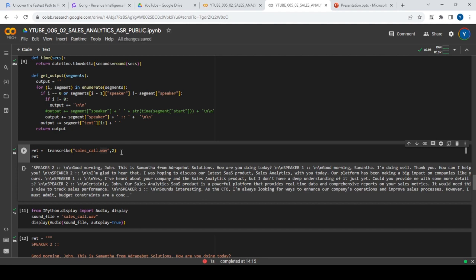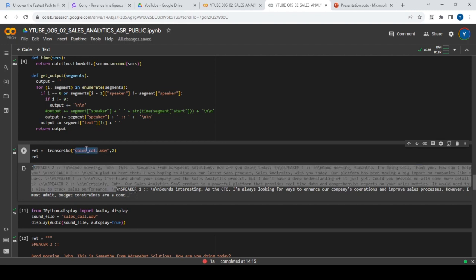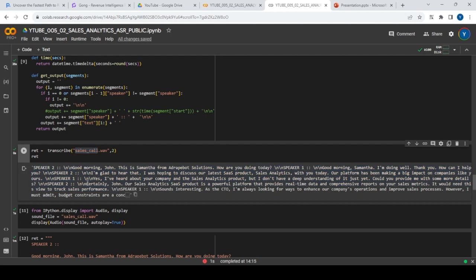That's a separate thing. But here in this specific sales call, I know that it was two. That's why I have provided two. So basically, if you see, you get a text output from this wave file, and that's what the output of ASR is. And I will walk through this specific thing in a much more neat manner.